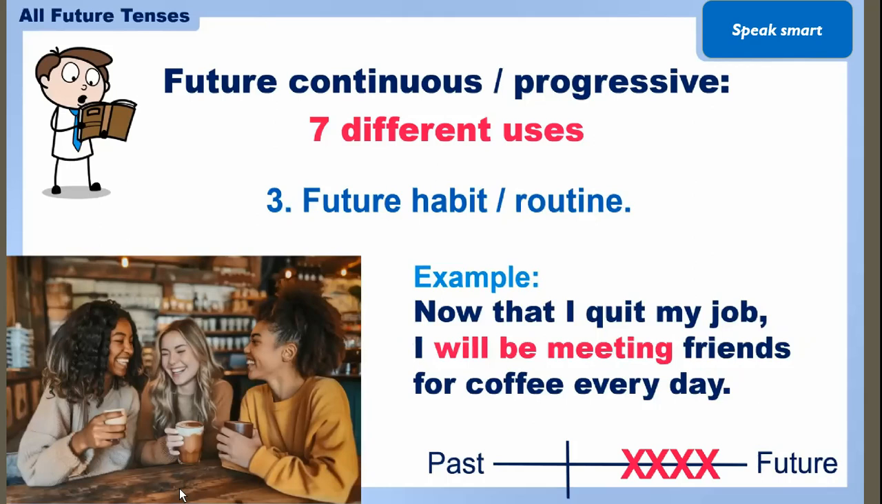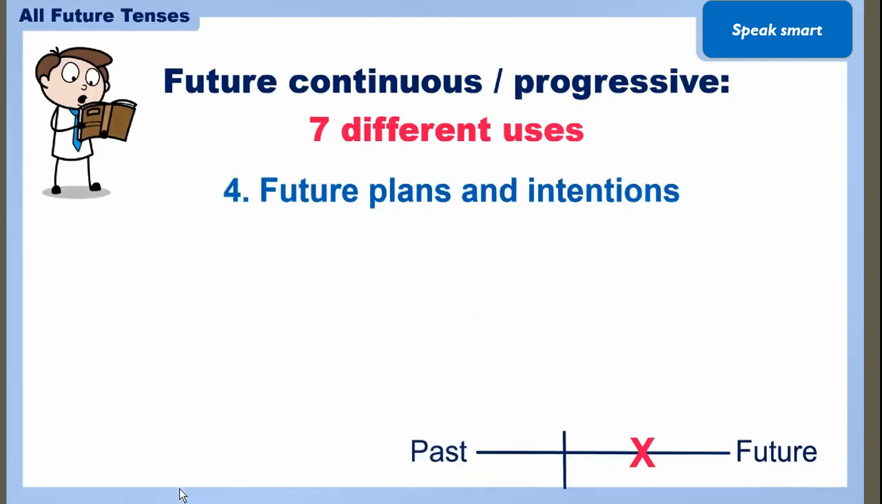Now that I quit my job, I will be meeting friends for coffee every day. So again, it is like a sequence of actions you are doing. Like every day you are repeating the same thing. You are meeting with a friend and having coffee. So this is the future habit or the action.